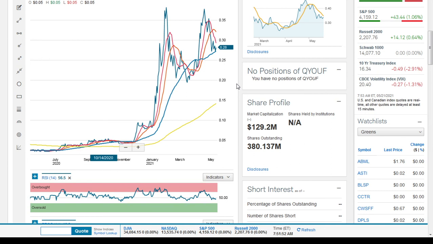So if you want to get involved, just be careful and don't put a lot of money into the stock, and just observe and see how things go.